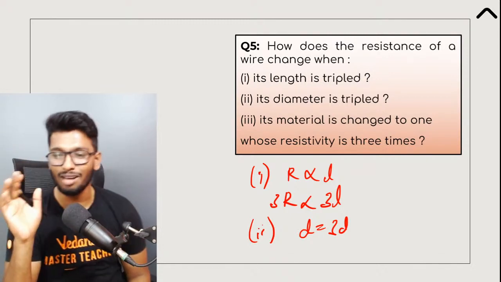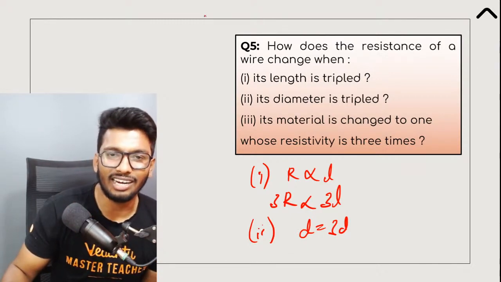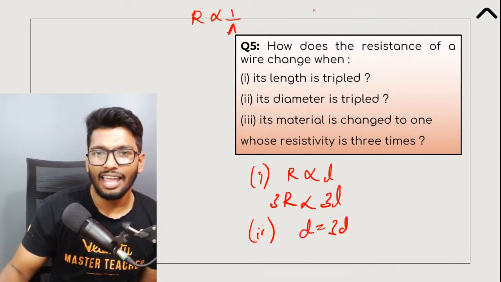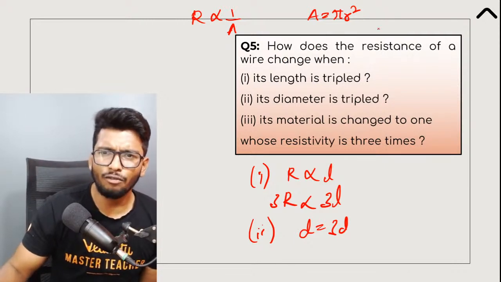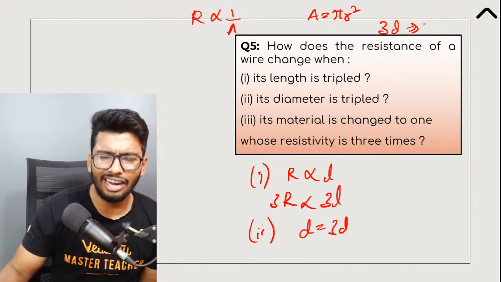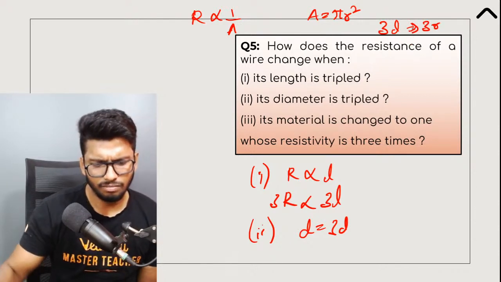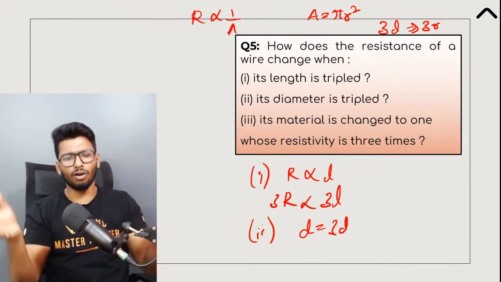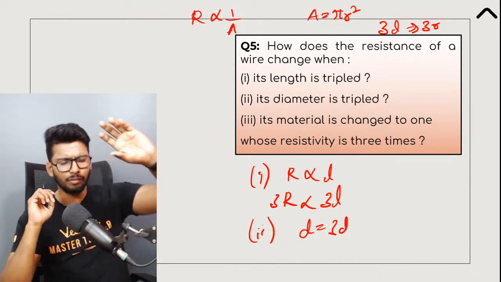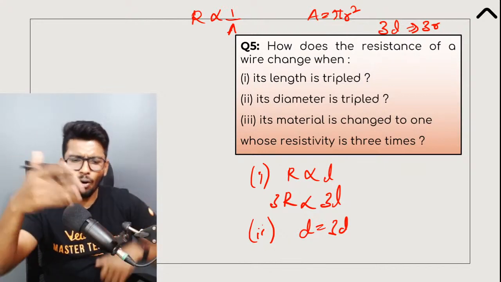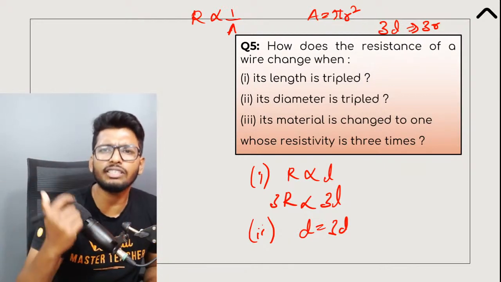All right. So here's what happens, guys. See, we know that R is inversely proportional to area. Area is equal to pi r square, right? See, if you increase the diameter 3 times, the radius will also increase 3 times. Yes or no? Let's say you had a wire, the diameter was initially so and so. If you increase that 3 times, obviously the radius will also increase 3 times.